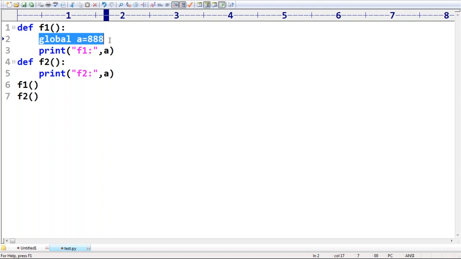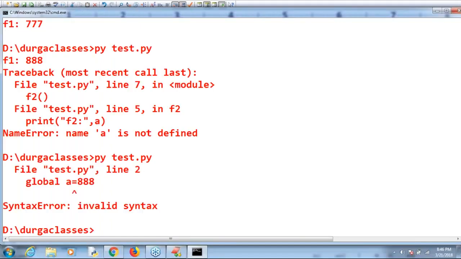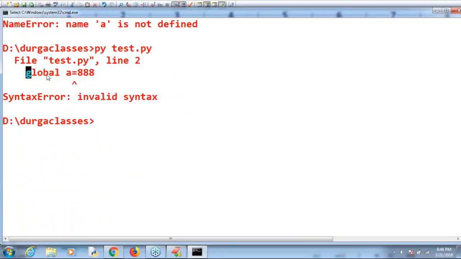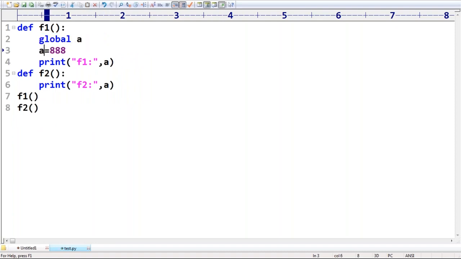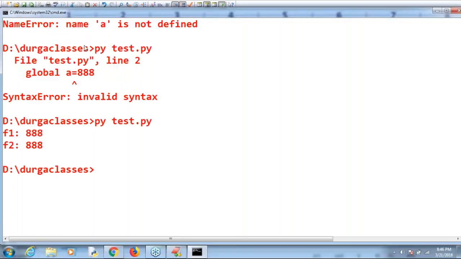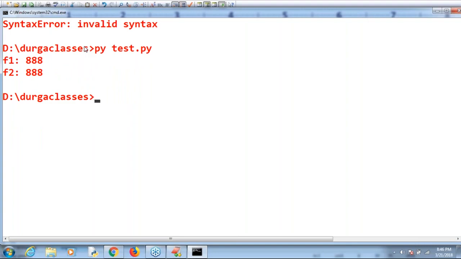Is it going to be accepted in the same line, or are two lines required? Just observe that, sir. Now this variable will become global. Now you are allowed to access it anywhere, no problem at all. Remember this one. Are you able to understand? Here it gives invalid syntax. You know the reason already. A is equal to, like this I'm taking. Now are you in a position to understand, right?